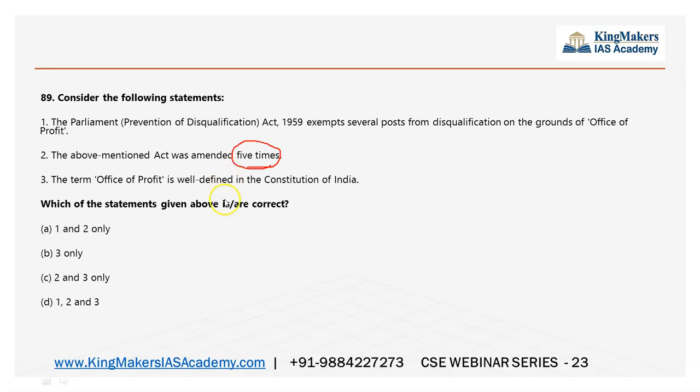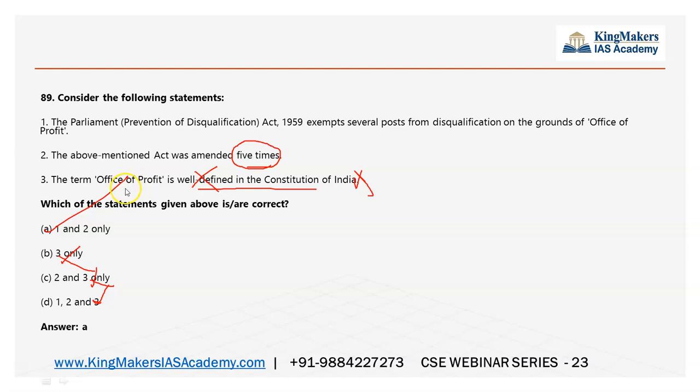As you have the 3 statement question, my elimination scope is very large. So here is not well defined. I know this. It's not defined at all. Office of profit is not defined. So this statement, third statement is wrong. So I will eliminate all these things and come up with this. Simple.